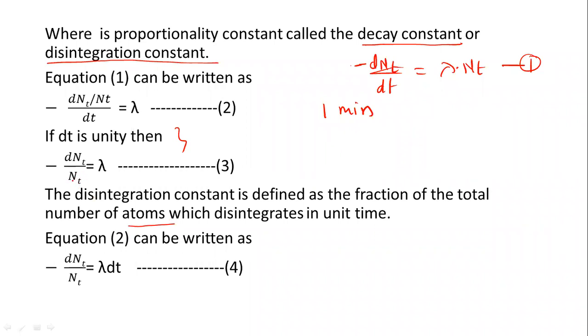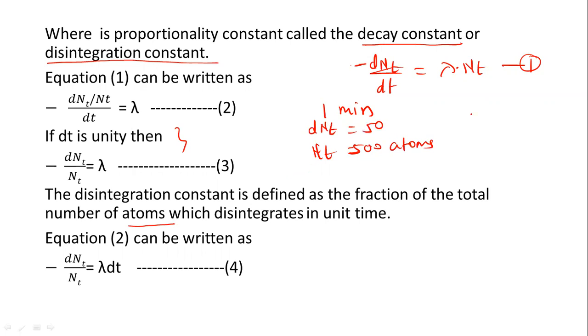Actually, Nt is the number of atoms present at the time t, and dNt is a small number of atoms disintegrating. Suppose that we are having 500 atoms, Nt equal to 500. 500 atoms are there, and dNt number of atoms disintegrating. Out of that, suppose that 50 are disintegrating.